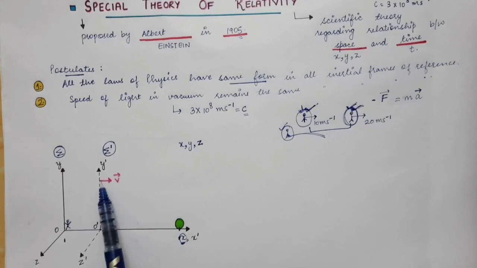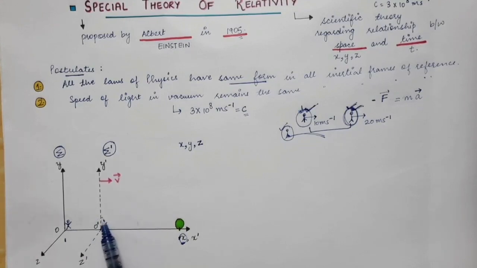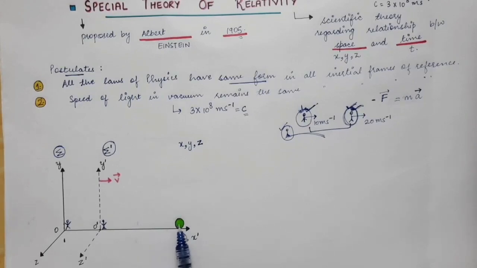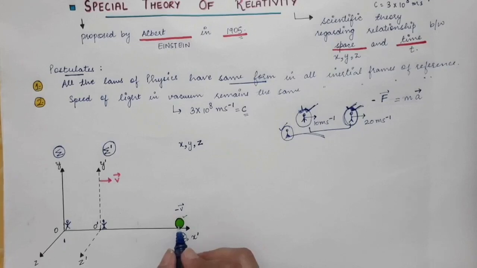Since this second observer is moving with velocity v, and this object is at rest with respect to the first observer, according to this observer the object will not be at rest. It will be moving with velocity minus v in the opposite direction. So according to this second observer, the velocity of this object in the sigma prime frame will be minus v vector.